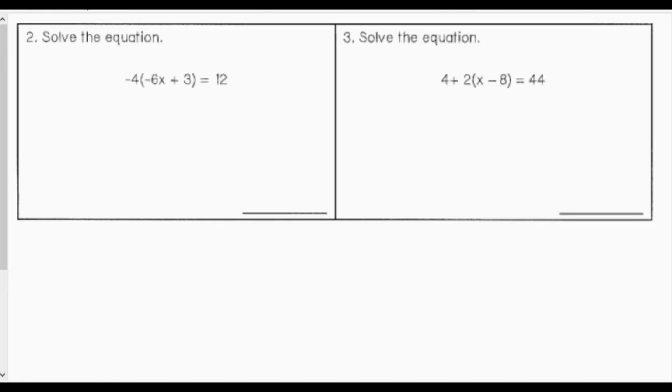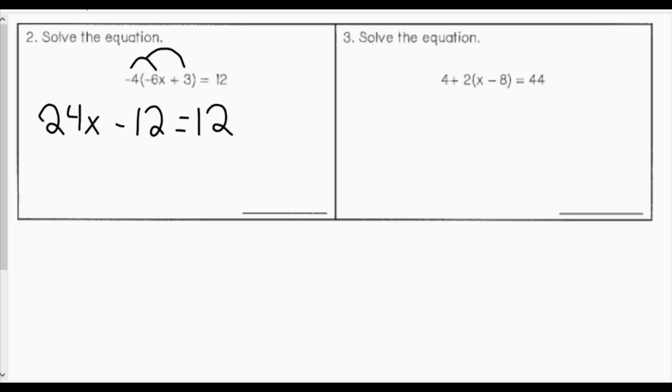Number 2, solve the equation. So I have negative 4 parentheses 6x plus 3 is equal to 12. Notice I have parentheses, so I want to distribute this negative 4 inside to my negative 6x and to my 3. Negative 4 times negative 6x would be 24x, and negative 4 times 3 is negative 12. That's equal to 12. This is a 2-step equation.